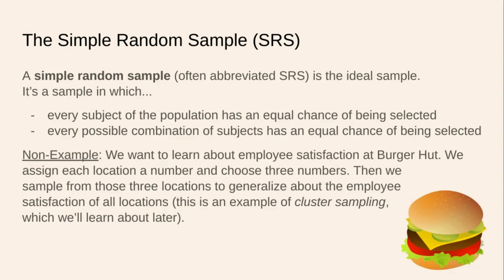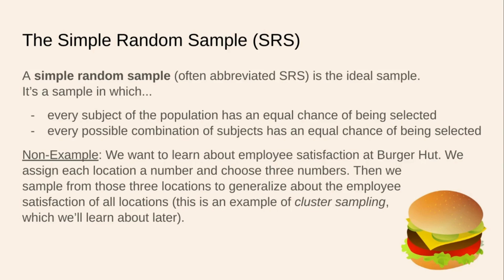Here is a non-example. All right, so this is not a simple random sample. Suppose we want to learn about the employee satisfaction at some creatively named restaurant called Burger Hut. We assign each location a number and choose 3 numbers. Okay, so we got 3 locations. Then we sample from those 3 locations to generalize about employee satisfaction in all of those locations. This, by the way, is not an example of simple random sampling because it is a cluster sampling technique. We will learn about it later.